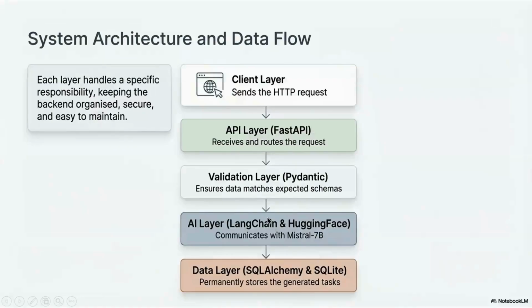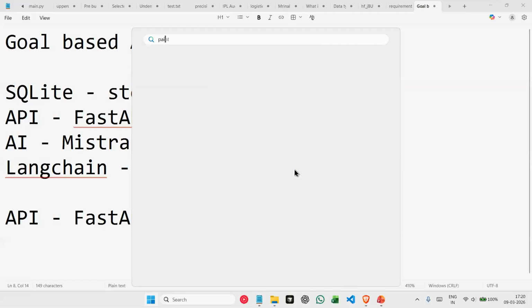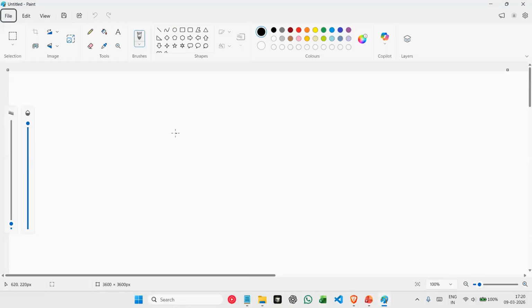Now, before we jump on to what is FastAPI and all, we need to understand what exactly we mean by communicating with the backend, getting data from the backend. What is the backend and how does it work? So for this, I'll simply demonstrate to you how everything works.